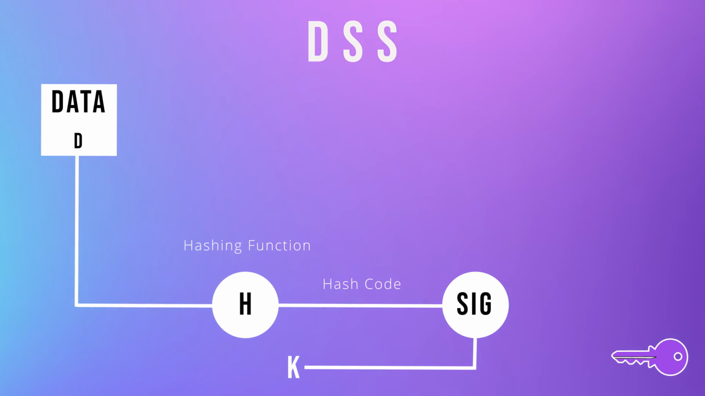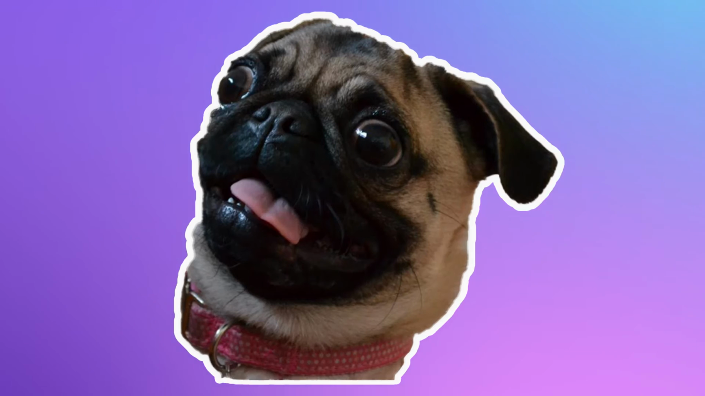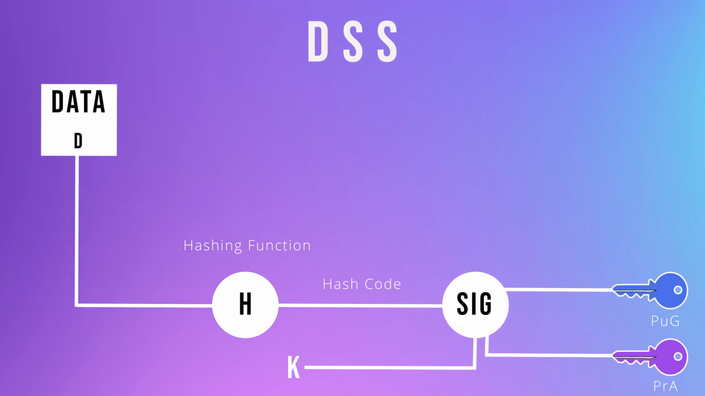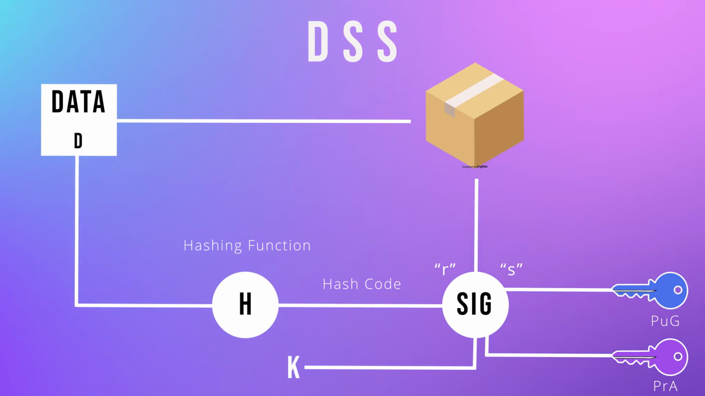Now the private key of the sender PRA and its global public key PUG and the rest are fed to the function which gives the signature as output, with R and S as the components of it. And then all of this is packed into a package and sent to the receiver including the data.